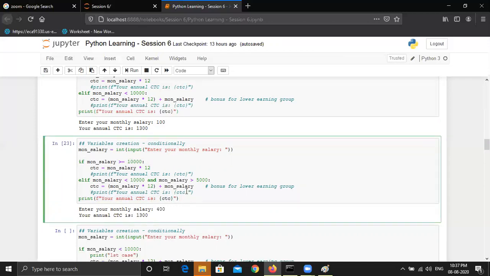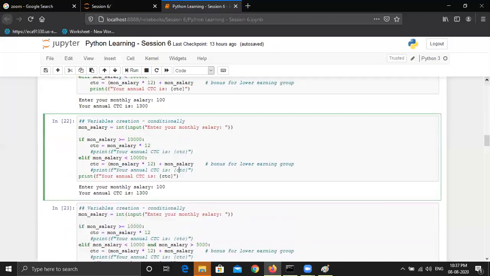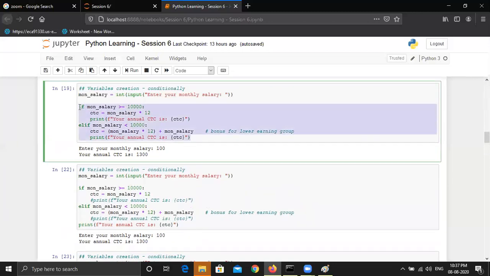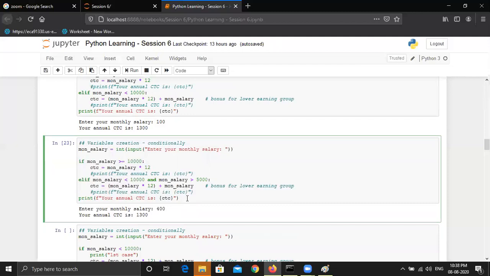But what if I clear the kernel and try this statement again? It will throw me an error that the CTC variable doesn't exist. So in the upper example, like this one, when the condition is true, then only it will print. But in this example, when the conditions are not true, it will still try to print because this is out of the if else condition, and it may throw you an error if you have not specified any condition like less than 5,000.